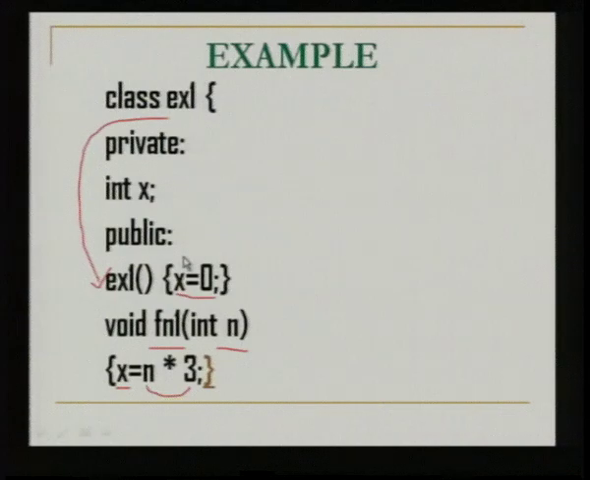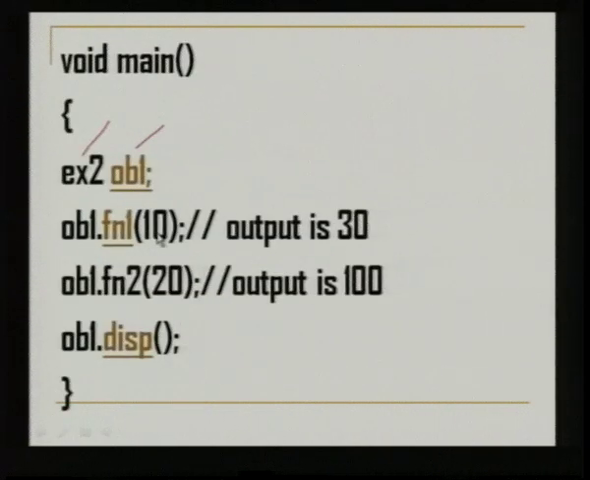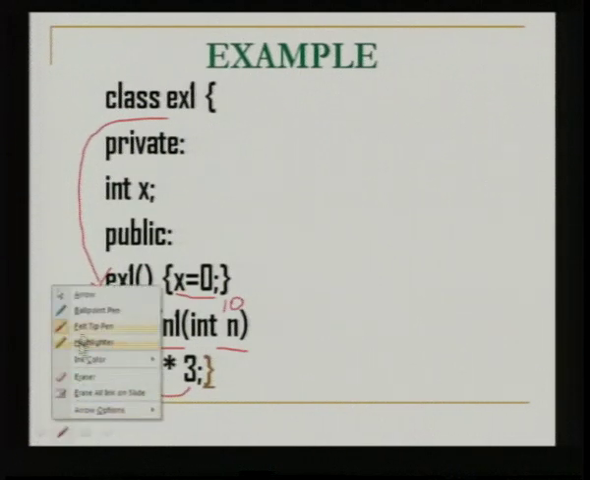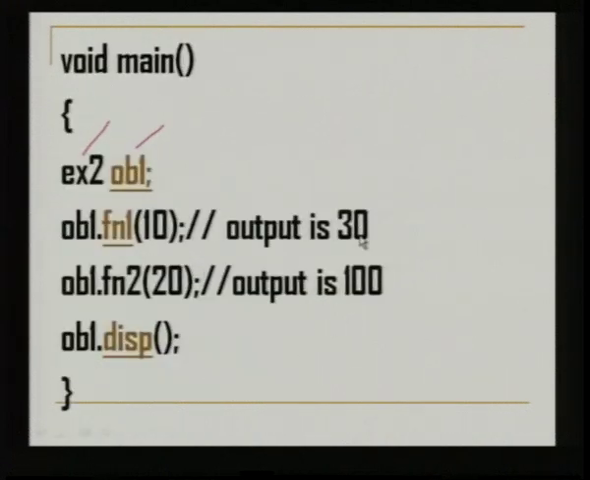So, this is the importance of the public access specifier. Because this function is public in the superclass, it is accessible by the object of the subclass. So, here what happens, we are passing the number 10. So, this 10 will be substituted for this n, x is equal to 10 into 3, 30 will be assigned to this value of x. So, now x holds the value 30, and then we have ob1 dot fn2 function 20.